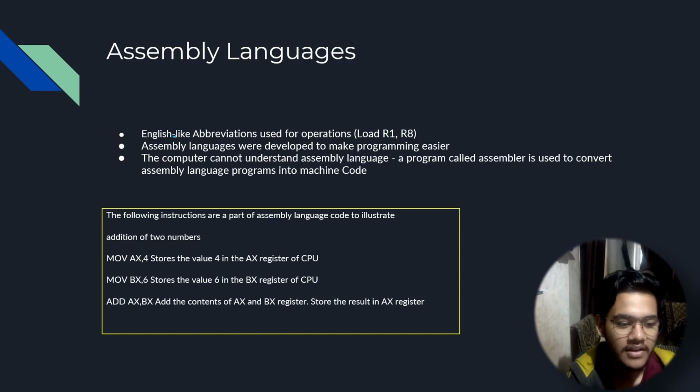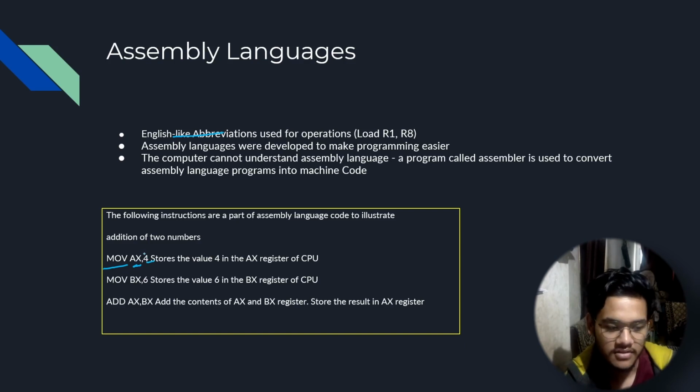So that's what happens. The second is the assembly language, and it's a little bit easier than the machine language. It has English-like abbreviations. For example, I've given an instruction here, like mov ax, 4. That basically stores the value 4 in the ax register, right? So that is what mov represents.